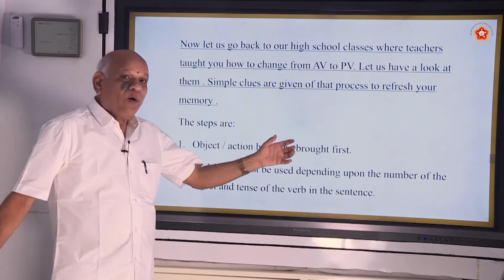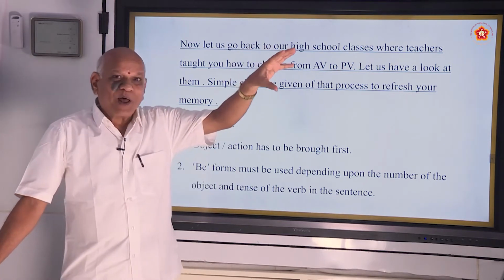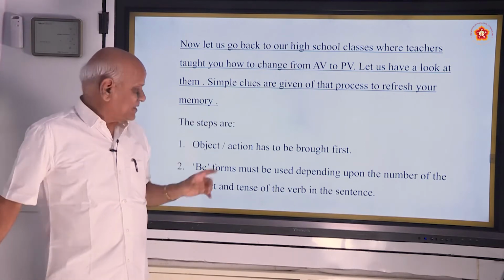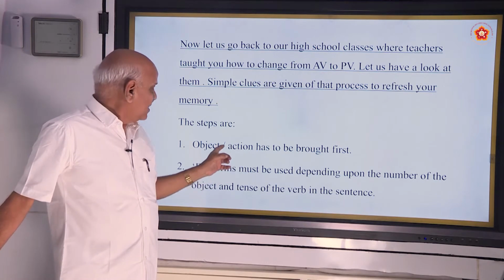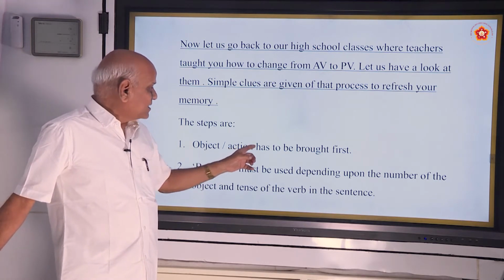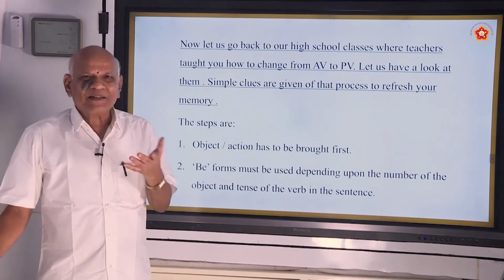So, here like what? Gulab jamuns. So, those gulab jamuns have to be brought first. Object or the action has to be brought first. So, समझ में आ रहा है? This is very simple thing.